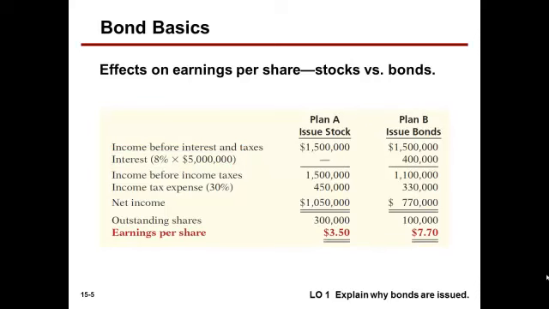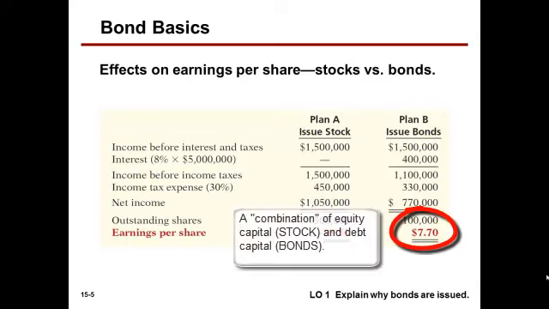Net income in this scenario is lower than net income under Plan A, where there is no bond issuance. However, look at the earnings per share, $7.70 per share versus $3.50. Why? The corporation chose to issue bonds to raise capital rather than stock.